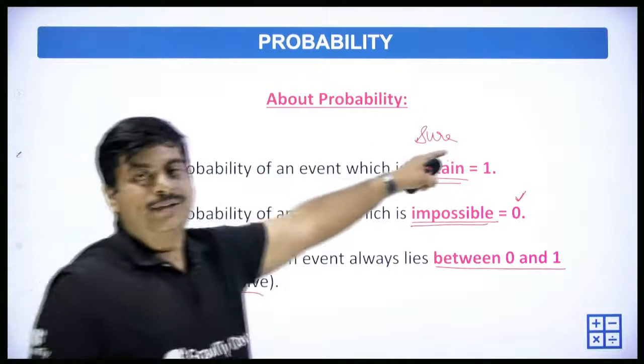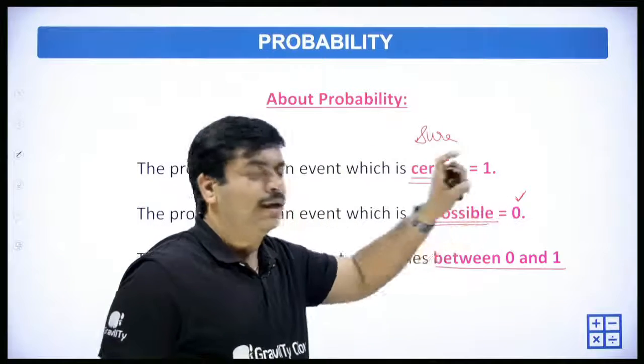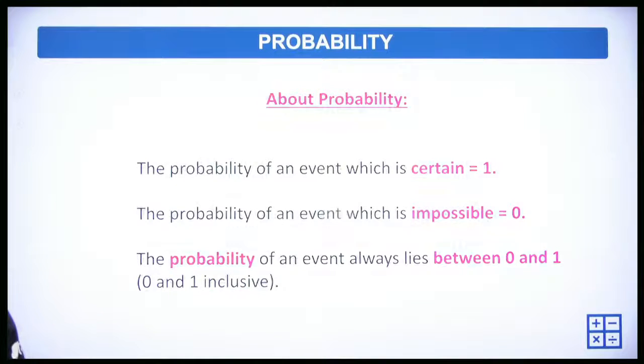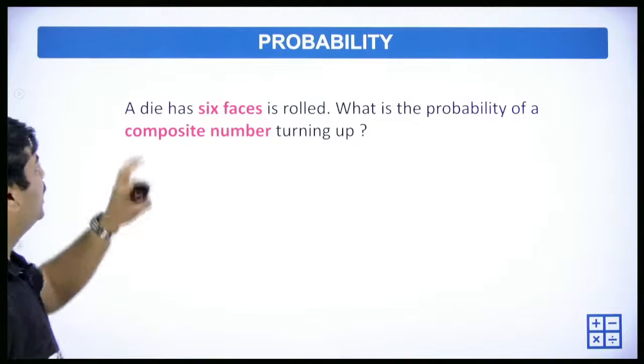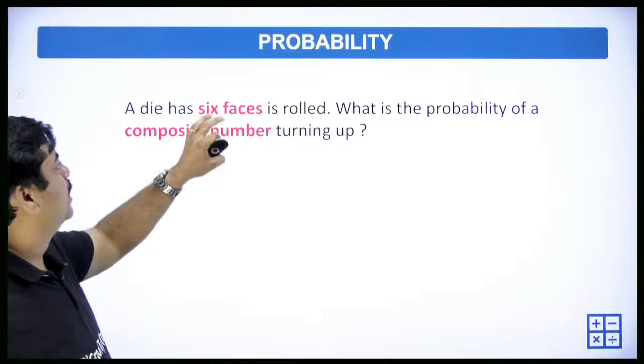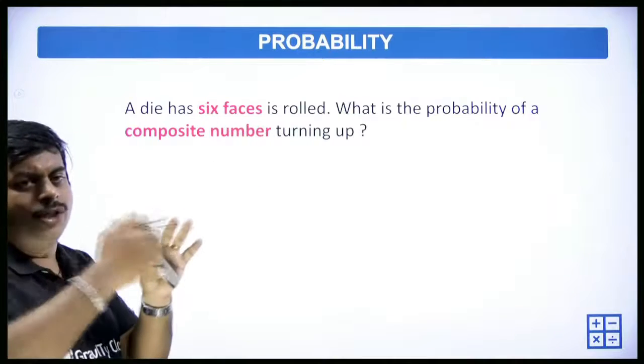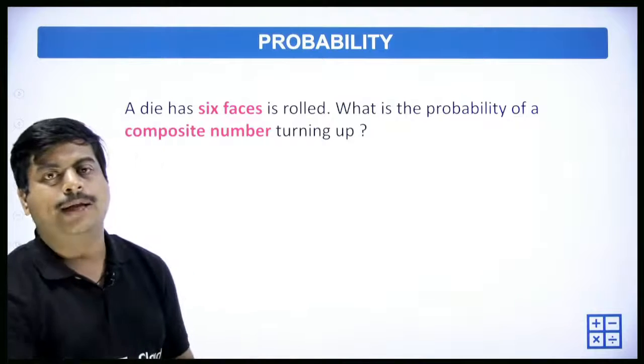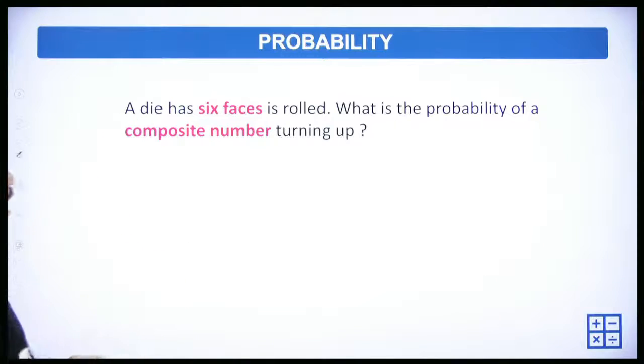For a certain event the probability is 1, and for an impossible event the answer is 0. 0 or 1. Okay, the next one. A die has 6 faces and is rolled. A die has 6 faces, right? 1, 2, 3, 4... Die means the one you throw in the Ludo game.